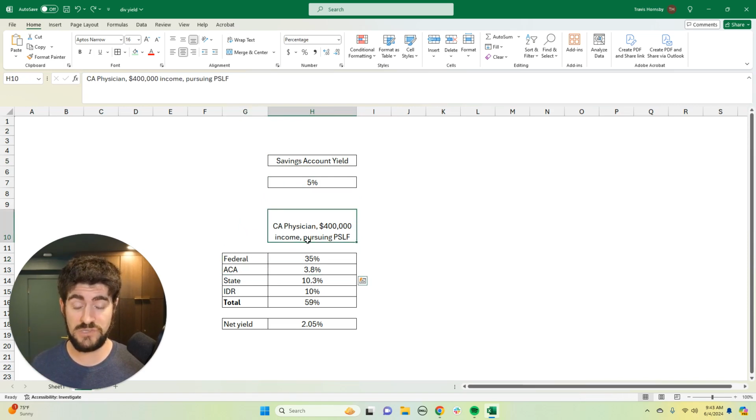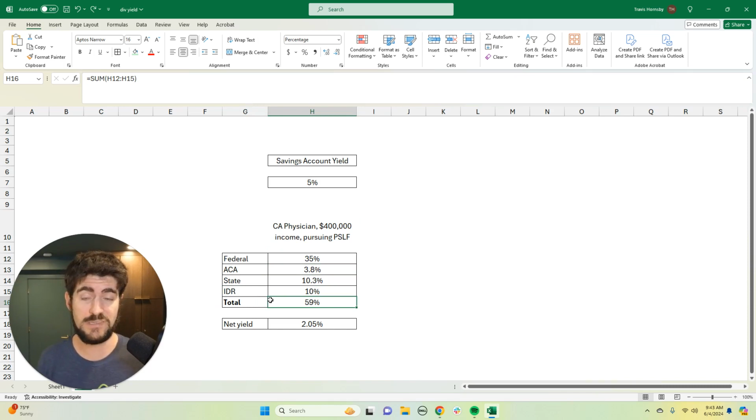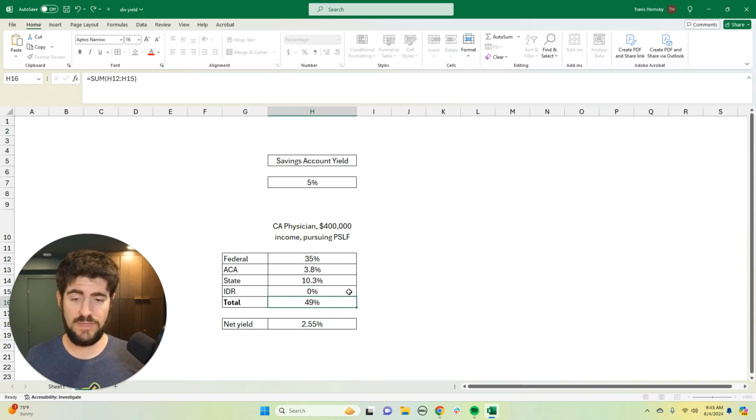ACA tax, because she's above the 200K limit, that's almost 4%. State's about 10, and IDR is about 10. So in total, she's losing about 60% of her interest income to taxes. So instead of earning 5%, her net yield is about 2%, 2.05 to be more precise. So think about how many people put investments in their portfolio without thinking about the after-tax yield. And the reality is a student loan borrower gets hit much harder than other people do.